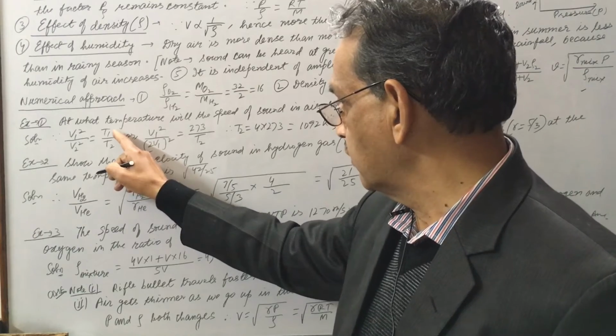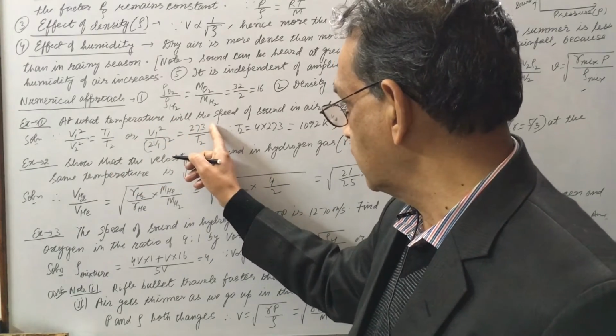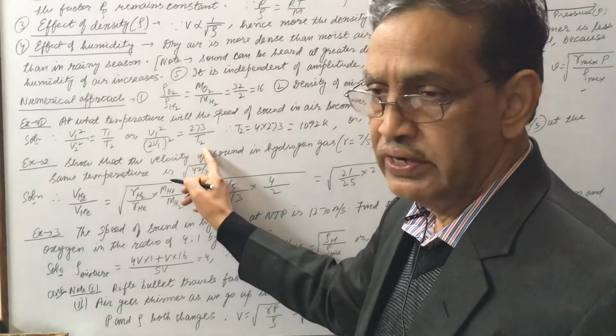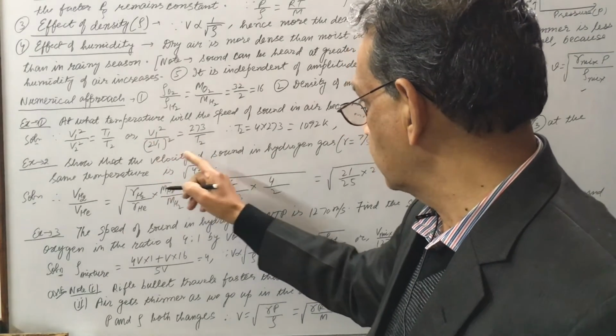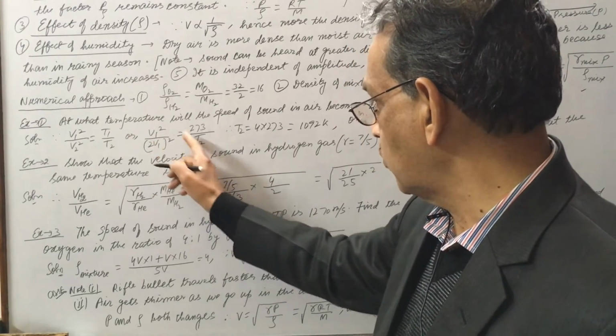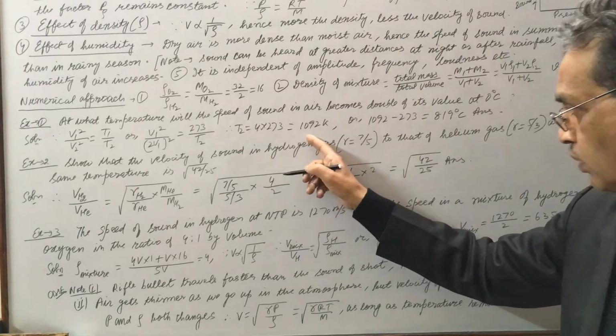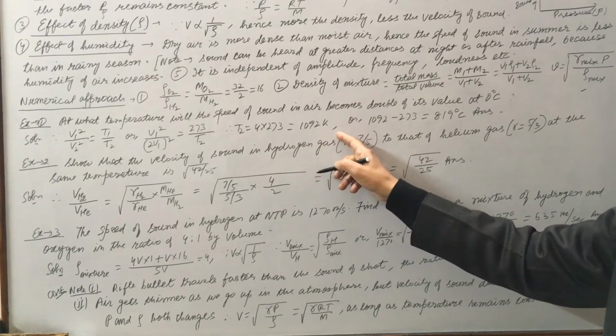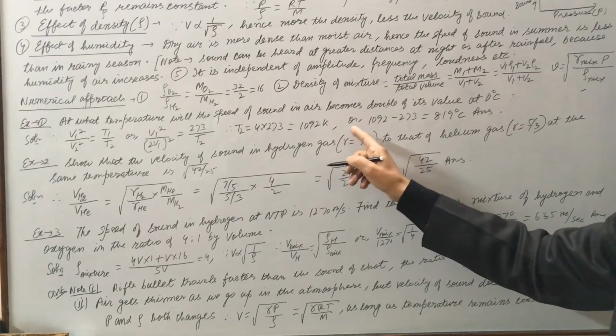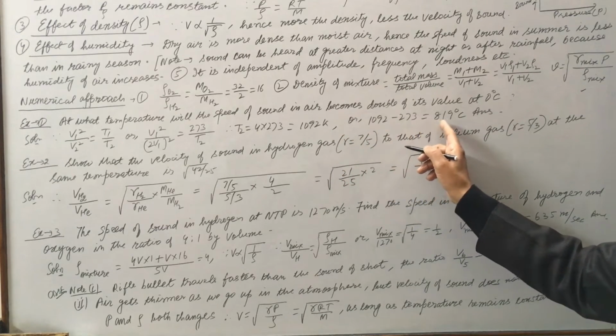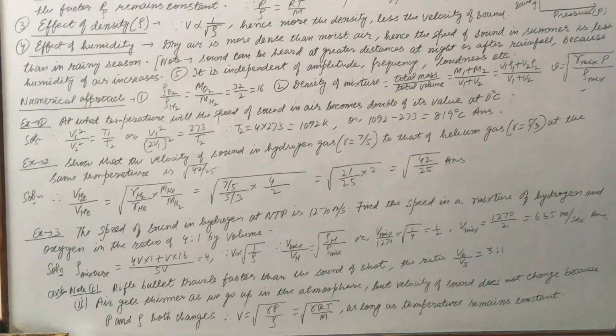Now 0 degree Celsius means T1 is 273. Final T2 we have to find. So V1 square cancels, here it becomes 4, cross multiplication. T2 is 4 into 273, so 1092 Kelvin is the answer. Suppose we have to find the answer in Celsius, so minus 273, 819 degrees Celsius is the answer.